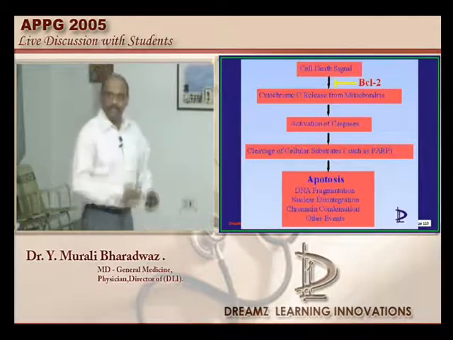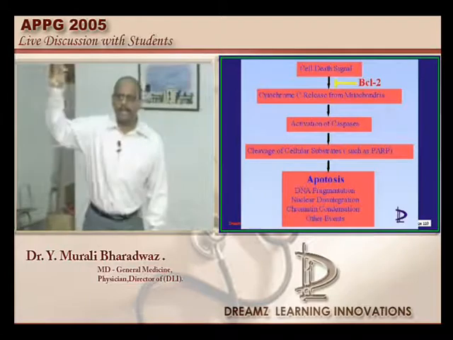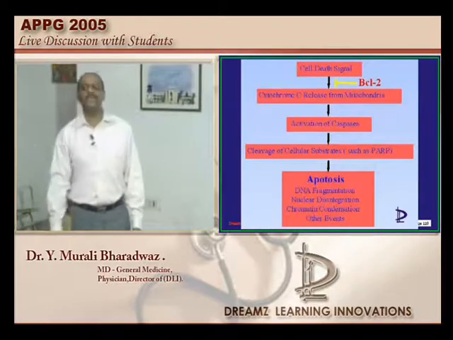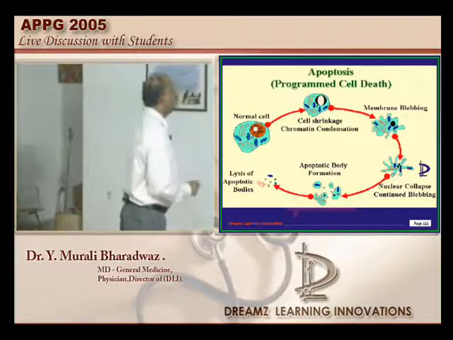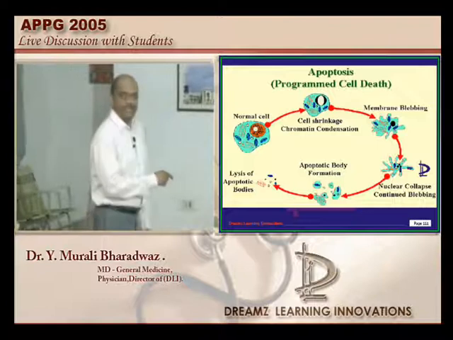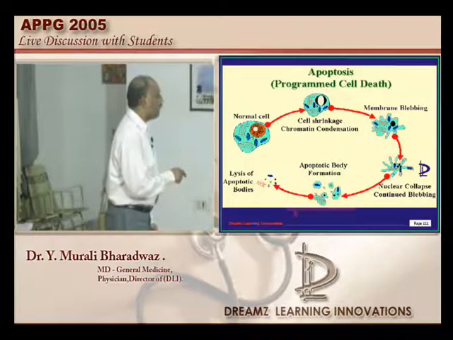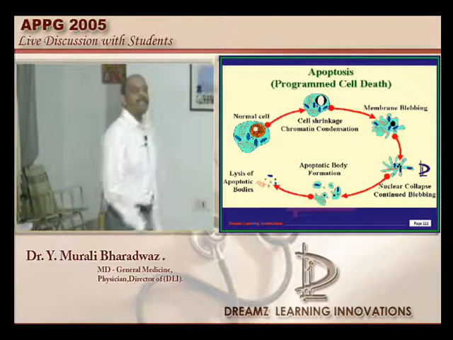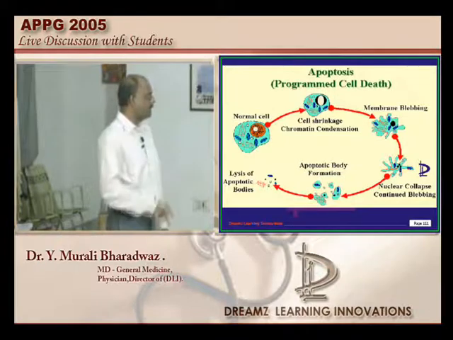DNA fragmentation, nuclear disintegration, chromatin condensation. They are the signs par excellence of apoptosis which should not be forgotten. So BCL2 is the one which is involved. So what are the other changes in the case of apoptosis, doctor? Chromatin condensation and cell shrinkage, membrane blebbing, nuclear collapse, apoptotic body formation, and finally the lysis of the apoptotic bodies is the whole cycle of apoptosis. Any of these can be a potential MCQ.